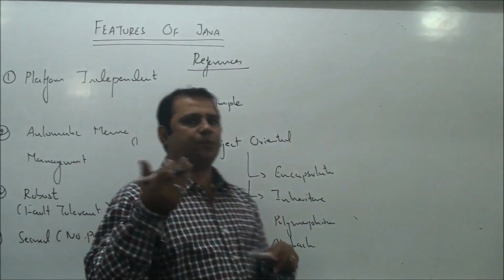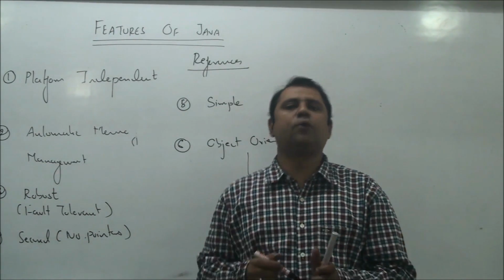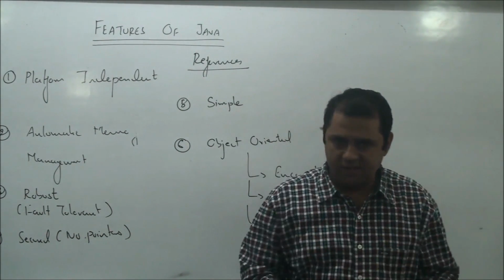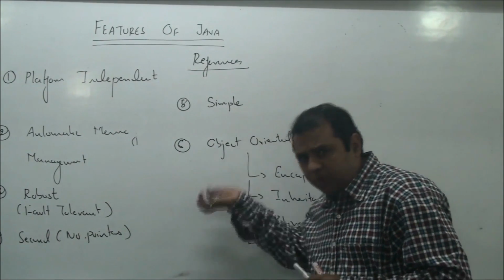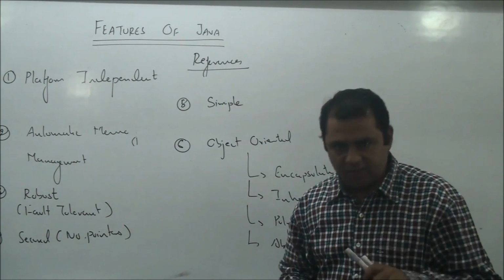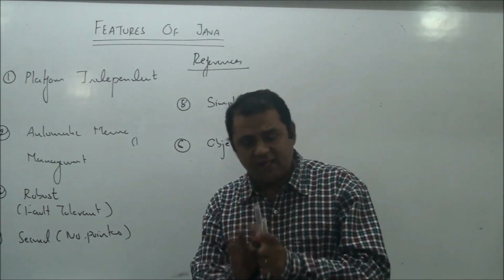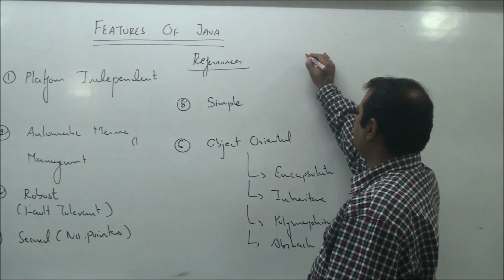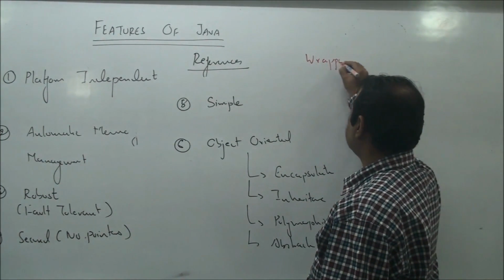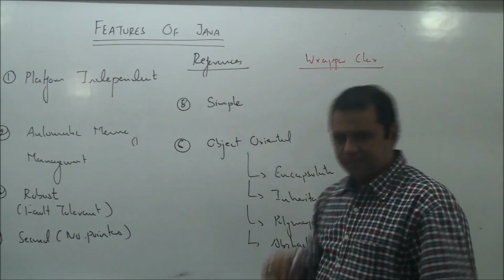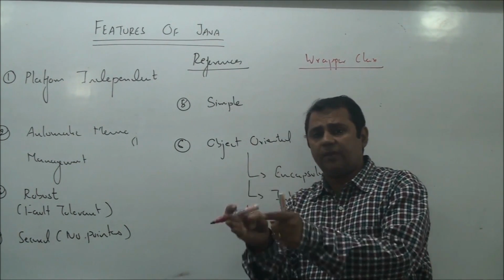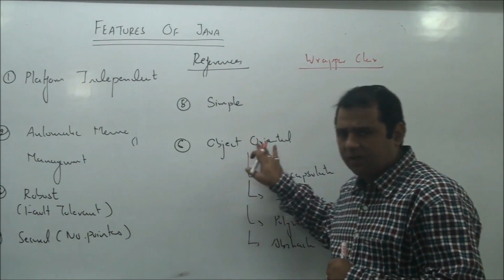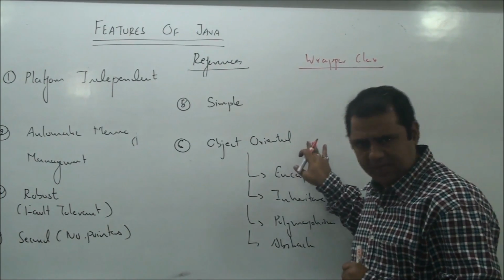Some people say Java supports variables. That is why Java is not a pure object-oriented language. But Java internally converts these variables into classes and objects. That is why we can say Java is an almost pure object-oriented language, since it provides us the facility to either use variables or convert these variables into objects. In later lectures, we'll learn about very important classes in Java called wrapper classes, which allow us to convert a variable into an object. That is why we can say Java is one of the most object-oriented languages, strictly following object-oriented concepts.